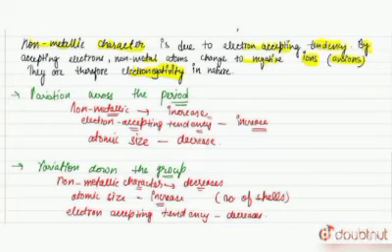So what will the trend be in a group? Non-metallic character will decrease down the group. So the question is why there is an increase across the period. It is because of the increase in nuclear charge and decrease in atomic size. So which is the most electronegative? Halogens are the most electronegative.